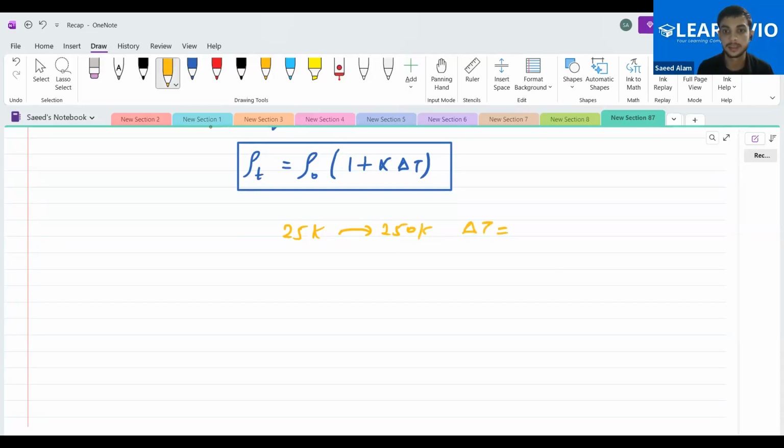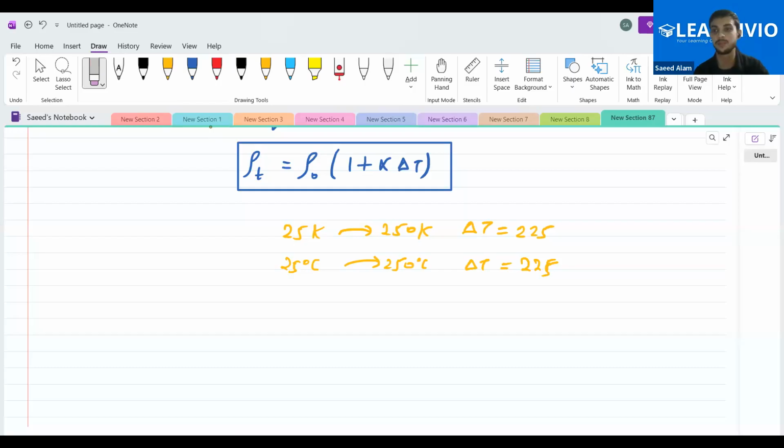225. Okay. And if I change it from 25 degrees Celsius to 250 degrees Celsius, what will be the change in temperature? 225 degrees Celsius. 225? Are you sure? Yeah. Okay. So that will be 225 only.